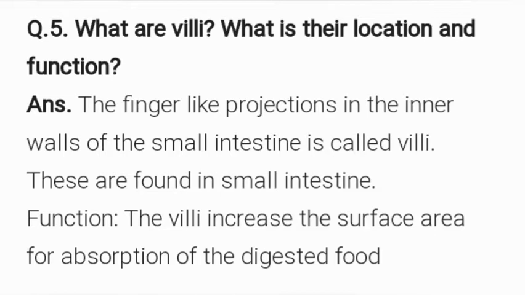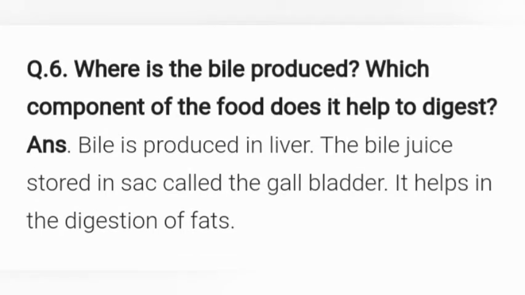And our sixth question is: where is bile produced? Which component of food does it help to digest? Bile is produced in the liver. Bile juice is stored in a sac called the gallbladder. It helps in the digestion of fats.